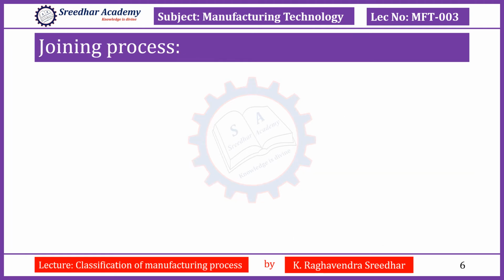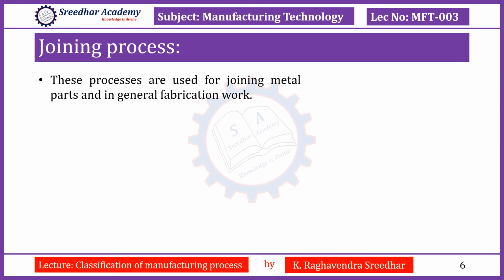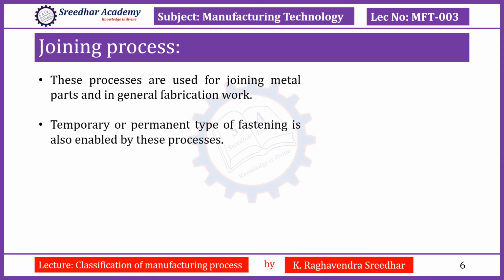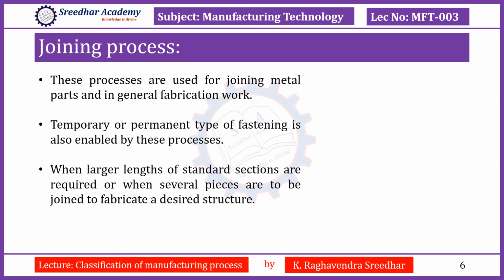Joining process. This joining process may be temporary joints or permanent joints. These joining processes have a very wide range of applications in domestic life, industrial life, transportation, automobiles, and many more. In our domestic life also we can see many applications in our surroundings, like making of window grills, door grills, roofing structures, etc. These processes are used for joining of metal parts. In general fabrication works, this joining process has a very wide scope.